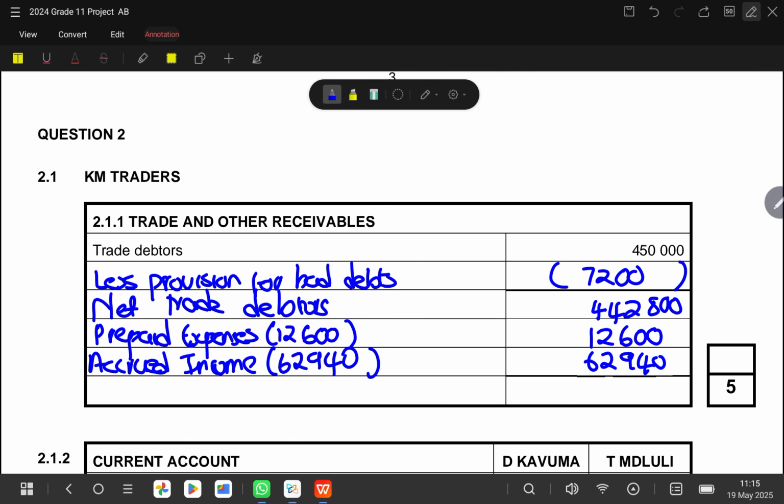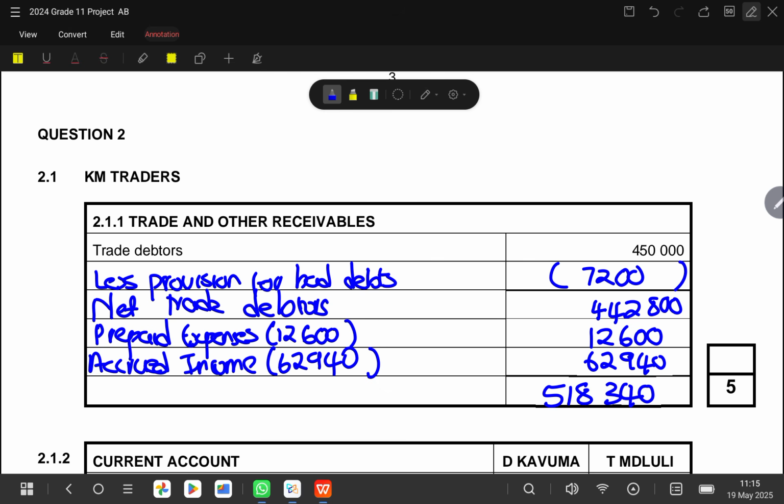So to close up this note, we are going to say 442,800, and then we say plus 12,600, and then plus 62,940. It gives us 518,340.